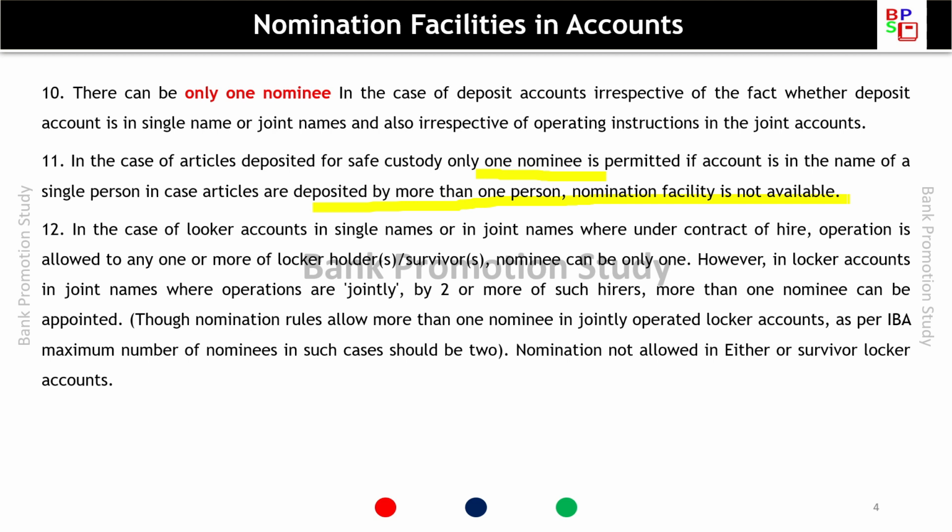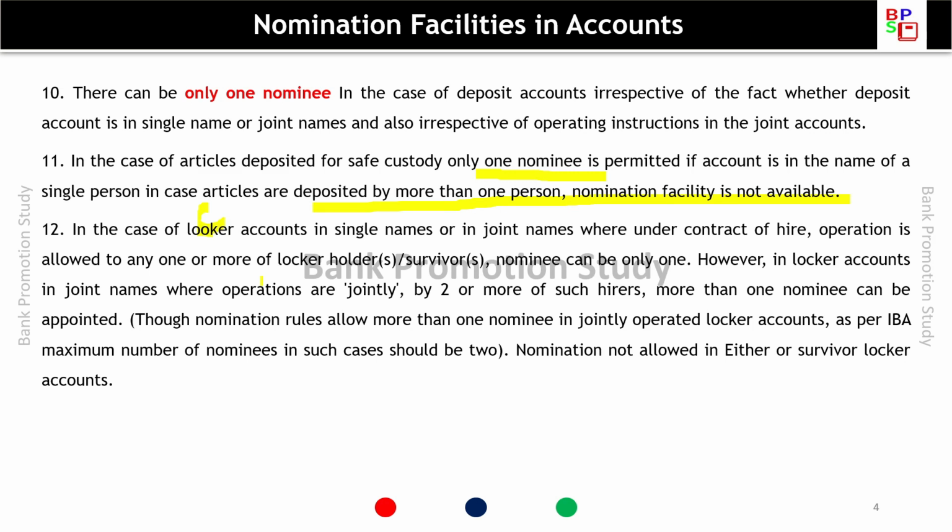In case of locker account in single name, so this is locker, not looker. In case of locker accounts in single names or in joint names, where under the contract of hire operation is allowed to any one or more locker holders or survivors, the nominee can be only one.